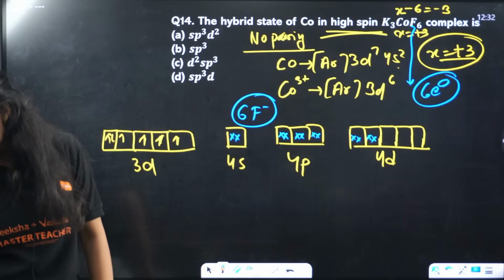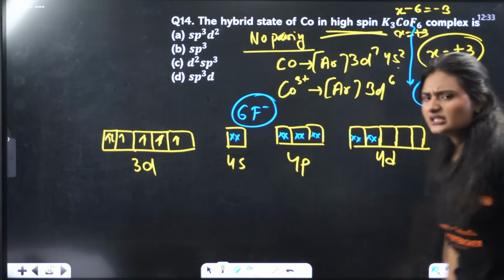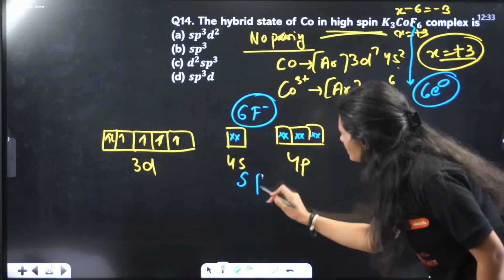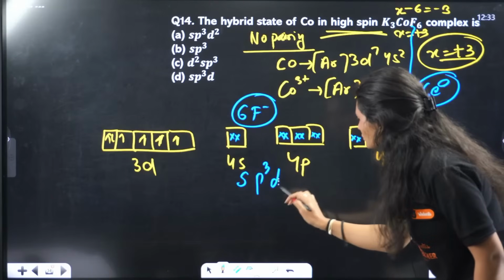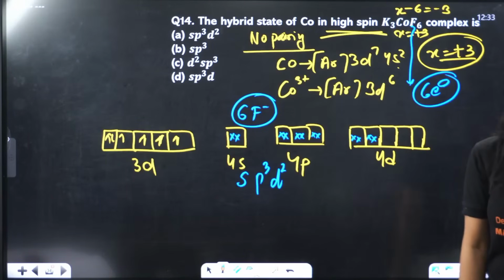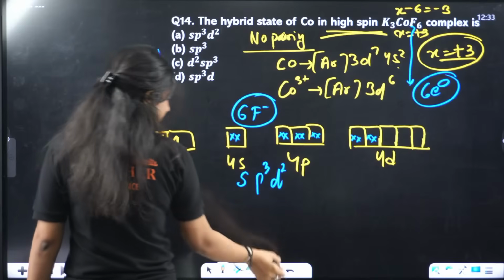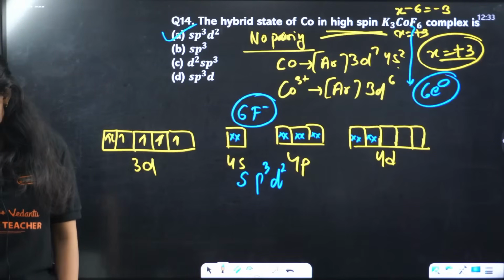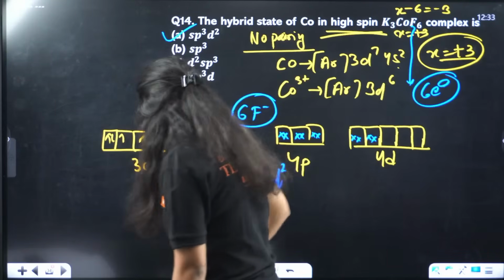Some of you are answering A, B, D. B is not there, D is also not there. So what is the hybridization? sp3d2. That is the hybridization. So the answer is A.